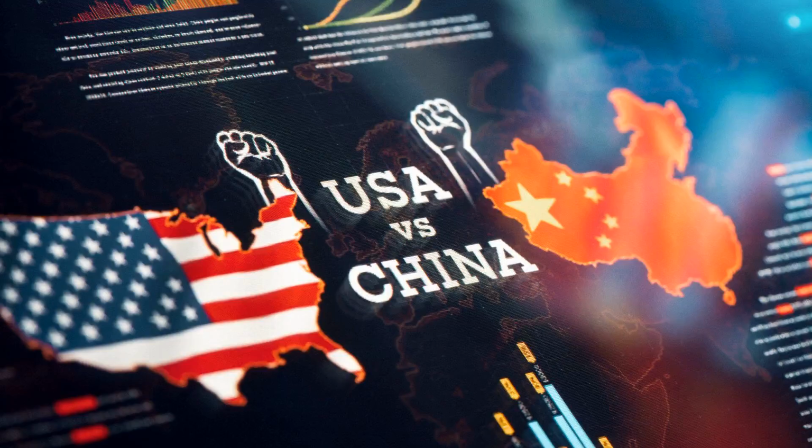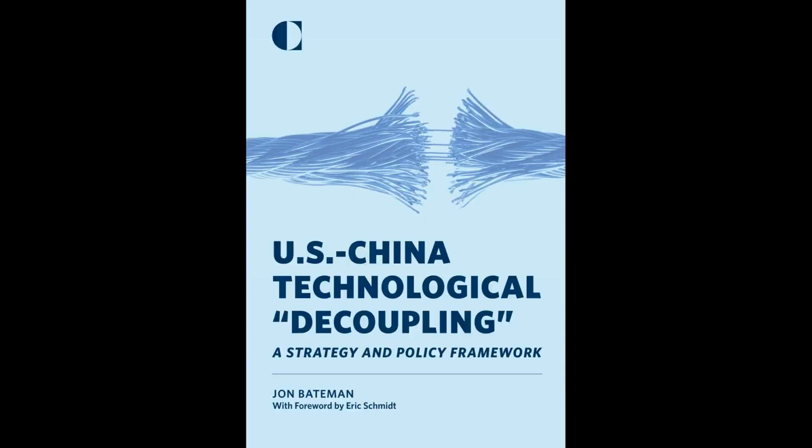Additionally, this shift could enhance the economic prospects of alternative manufacturing hubs, leading to a more diversified global supply chain network. 2. Technological decoupling. The trade war has spurred a broader technological decoupling between the US and China, particularly in sectors like telecommunications and artificial intelligence.